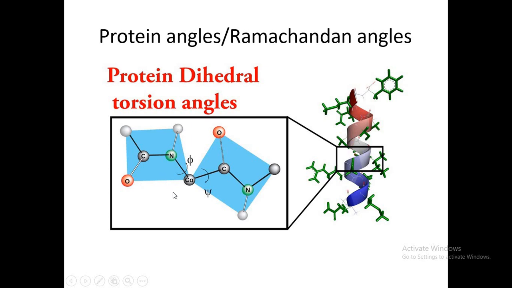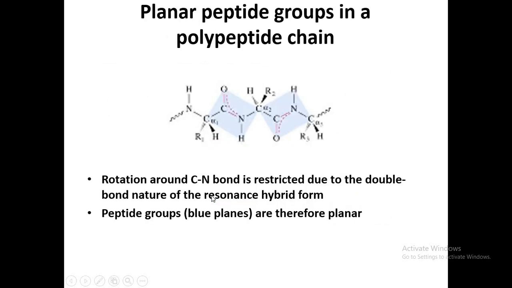So what are the Ramachandran angles? Ramachandran angles are actually the phi and psi bonds. Besides the peptide bond that we have discussed, we can see that the bond formed between N and carbon C alpha is the phi bond, and the bond formed between C alpha and C is the psi bond.